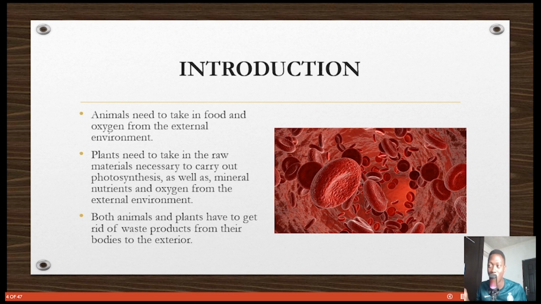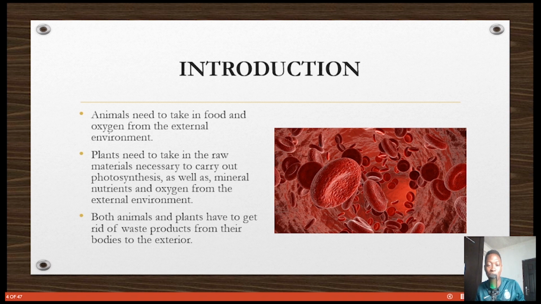Let's go. So what's the introduction? Animals need to take in food and oxygen from the external environment because these things are needed. Food is needed for energy. Oxygen is needed to break down the food so that the cells can have energy to do everything. You need energy for everything, to move, to reproduce, to make stuff for the cell. Everything that the cell does, it needs energy to do it.